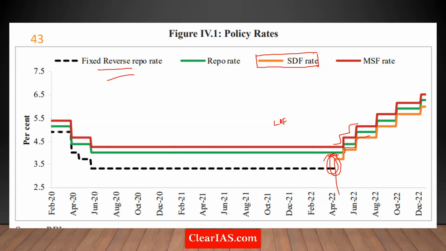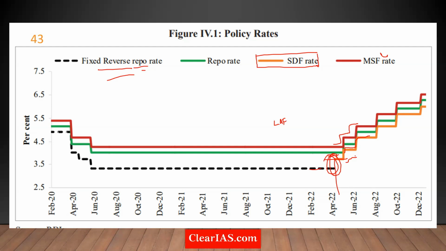But SDF rates are actually higher. If you are asking RBI for collateral, the banks get a lower rate, and if you are saying you don't need collateral, you get a higher rate. Which means from now on, no banks are going to choose the reverse repo route. Instead, they are going to choose the SDF route, and that's how this has become the new floor, and that's why you see a structural problem. That's the whole story.